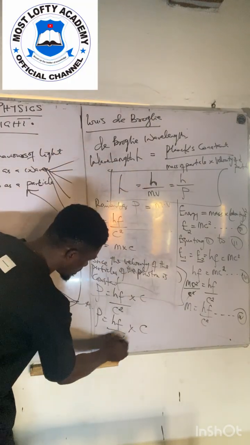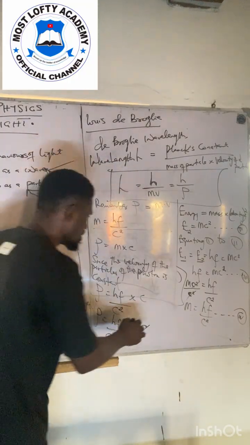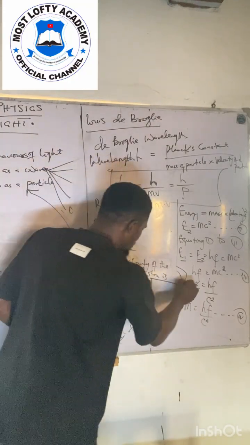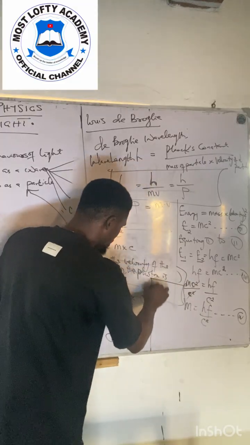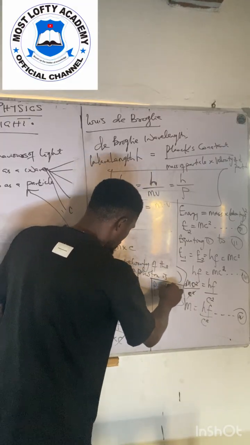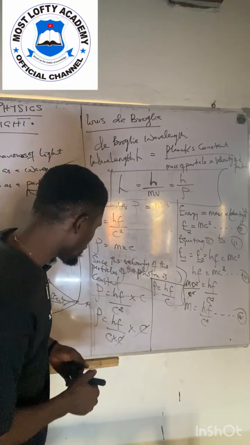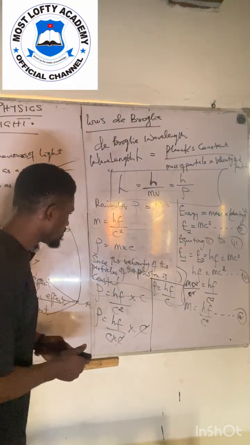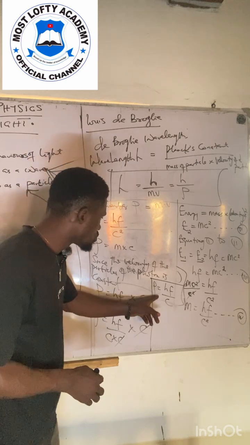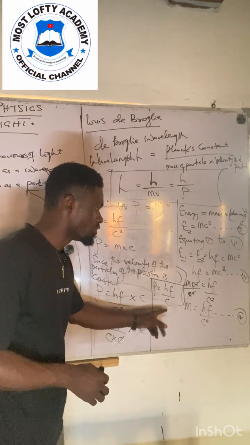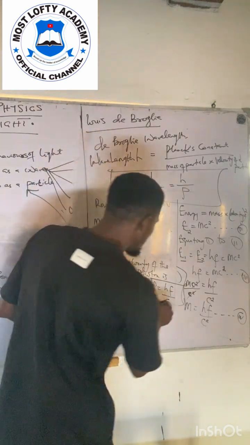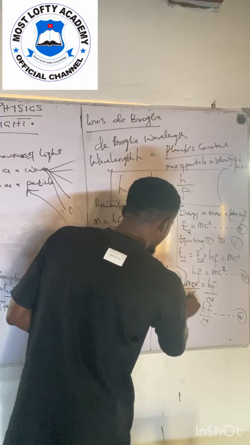Here the c will cancel the c. Then we have that momentum is equal to hf all over c. So here I have equation 5.